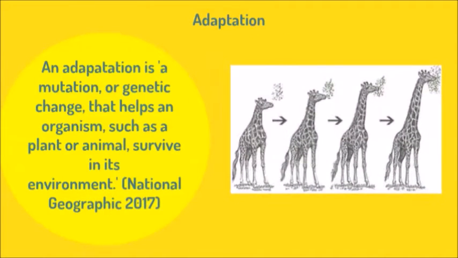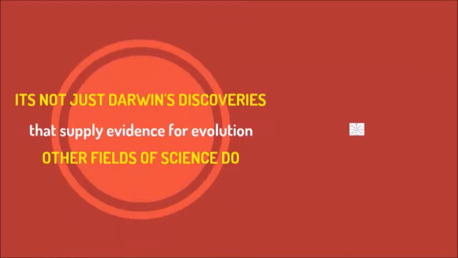Adaptation. An adaptation is a mutation or a genetic change that helps an organism such as a plant or animal survive in its environment. It's not just Darwin's discoveries that supply evidence for evolution, other fields of science do.